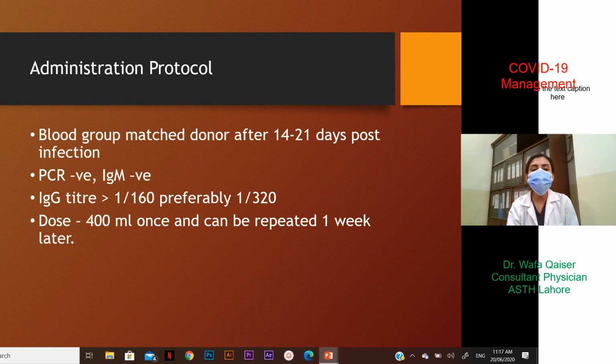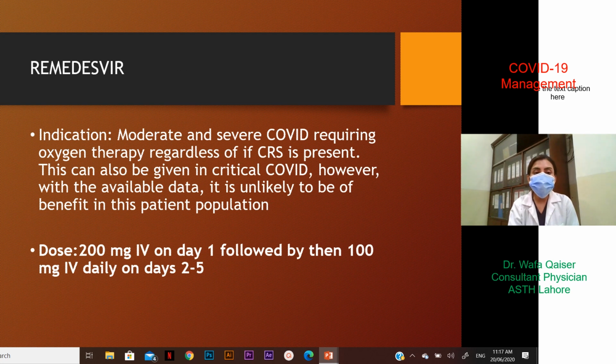At the same time, when plasma is being administered, patient's heart rate, patient's oxygen saturation, and vitals need to be monitored. Remdesivir was another drug that came into discussion for treatment of COVID-19. The indication of remdesivir remains moderate and severe COVID requiring oxygen therapy, regardless of if cytokine release syndrome is present. This can also be given in critical COVID.